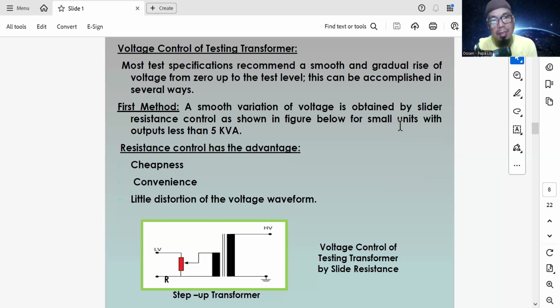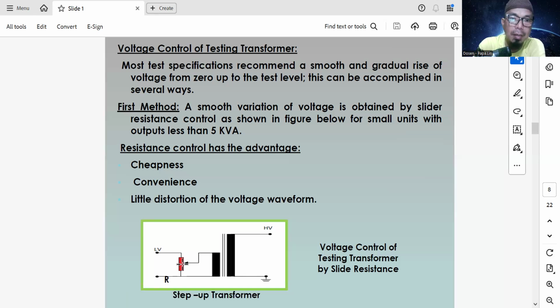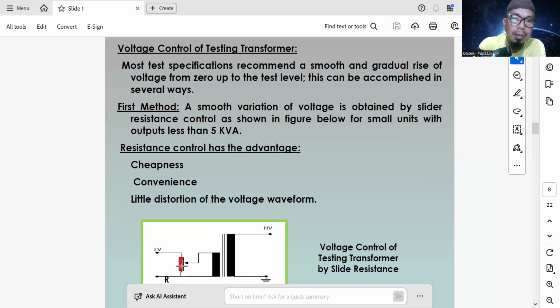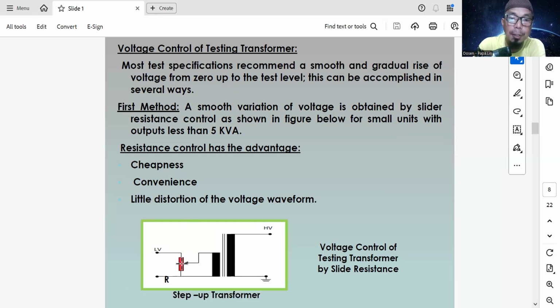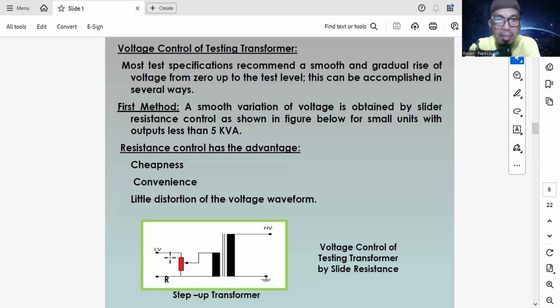slider resistance control. And the feature, sliding resistance control, is the red box. So we increase the voltage step by step, smoothly, and the output voltage will increase to a higher level. Resistance control has the advantages of cheapness, convenience, and little distortion of the voltage waveform.